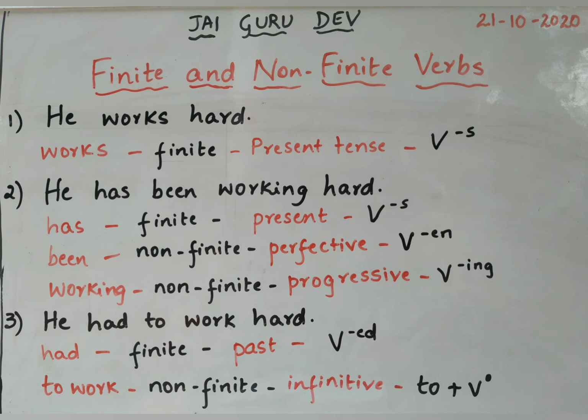Third example, he had to work hard. Here, had is in the finite form, in the past tense, where ed is added to the verb. Last one is to work, that is non-finite, in the infinitive form, that is adding to the given original verb. Here original verb is work, so to work, which comes under infinitive form.